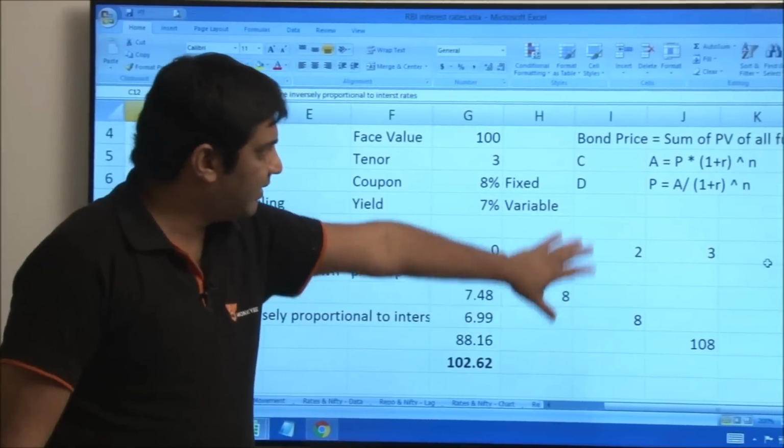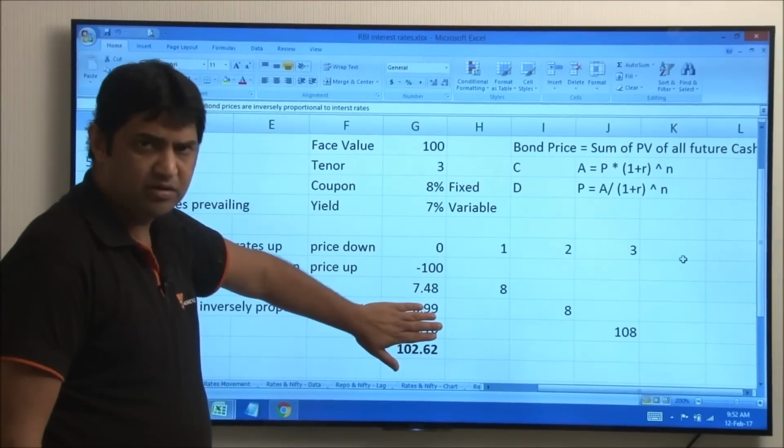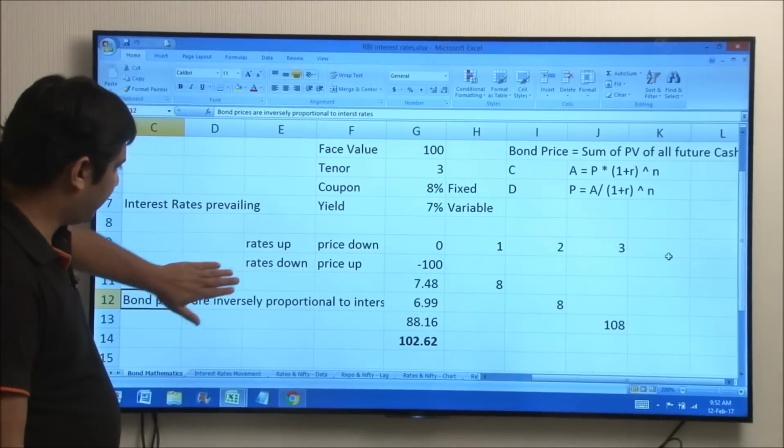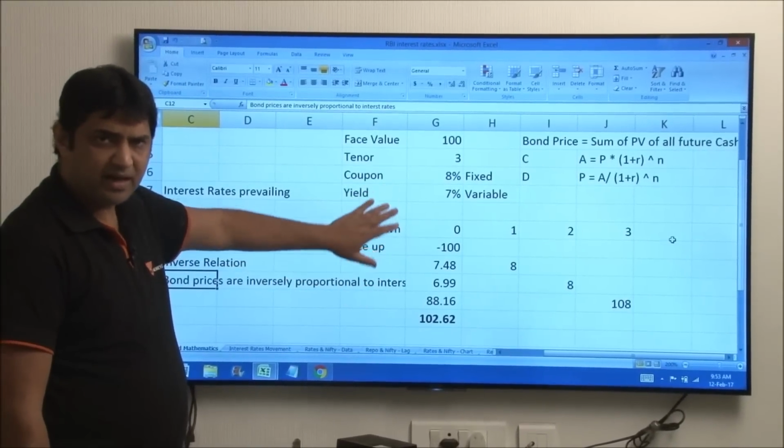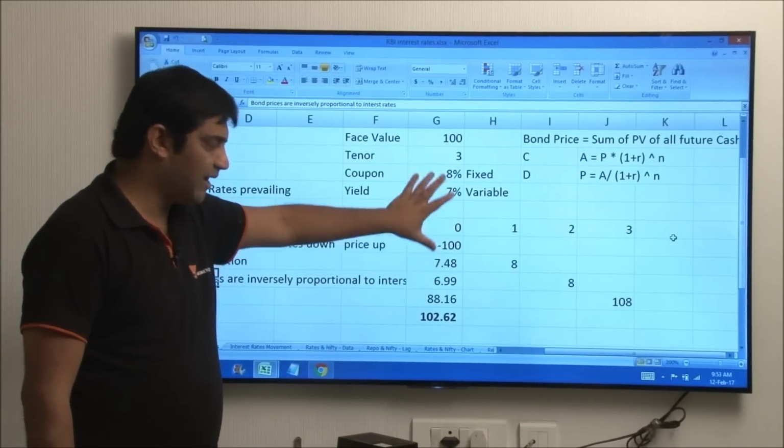So this is the first point. Price of a bond is the sum of present values of all future cash flows. Having understood the relation, when yields go up, bond prices come down, and vice versa. There are other ways also of explaining why this happens.